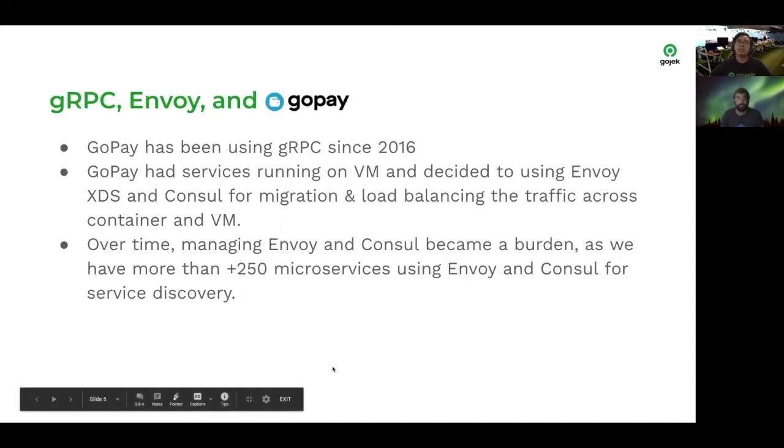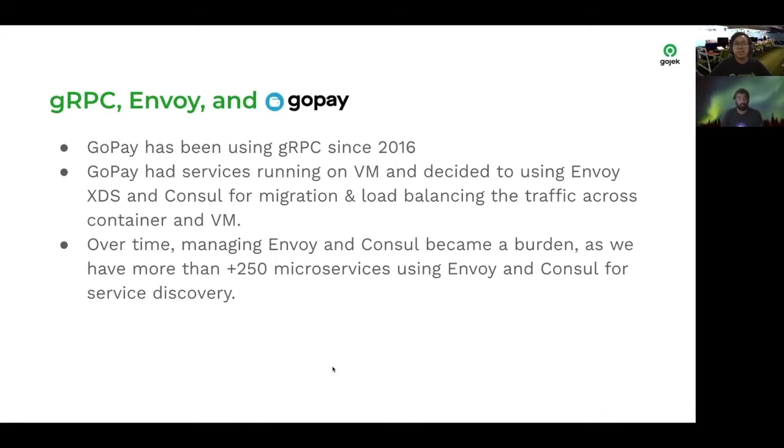GoPay has been using gRPC since 2016, and we decided to use Envoy and Consul before to migrate a virtual service to container because it has the ability to load balance traffic between the VM and container itself. Over time, managing Envoy and Consul became a burden because we need to maintain all of the configuration for all the microservices that we have.